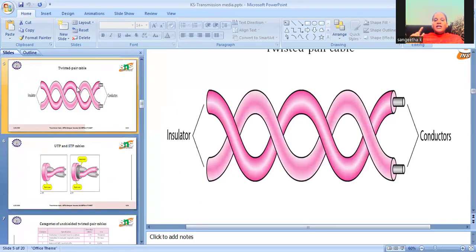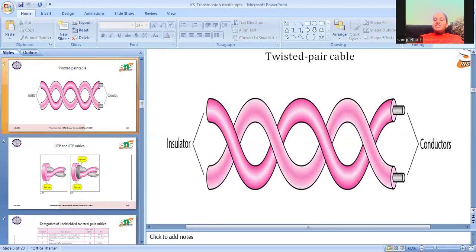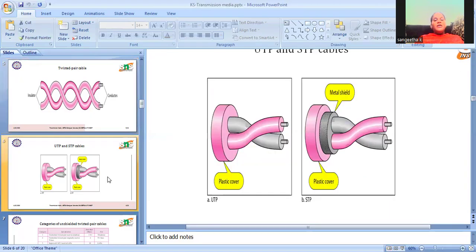First we'll discuss the twisted pair cable. The twisted pair cable has insulating material which covers the conductors. The two conductors are insulated by insulating material like plastic. This kind of twisted pair cable was used in telephone line communication. Then twisted pair cable alone has two types: unshielded twisted pair and shielded twisted pair.